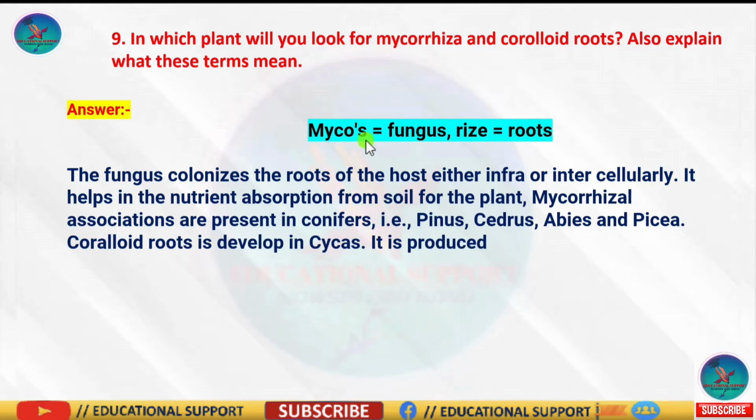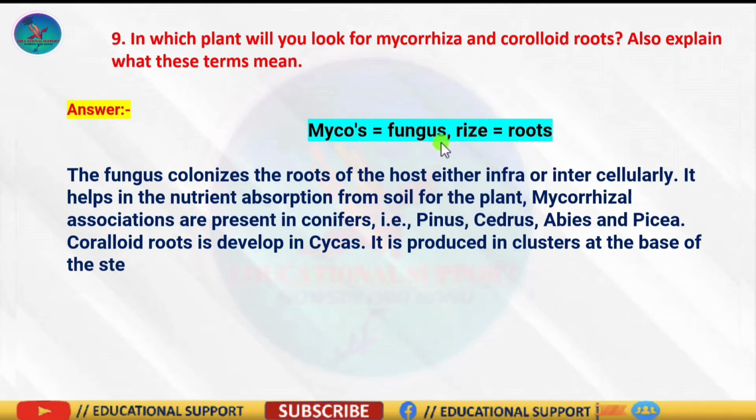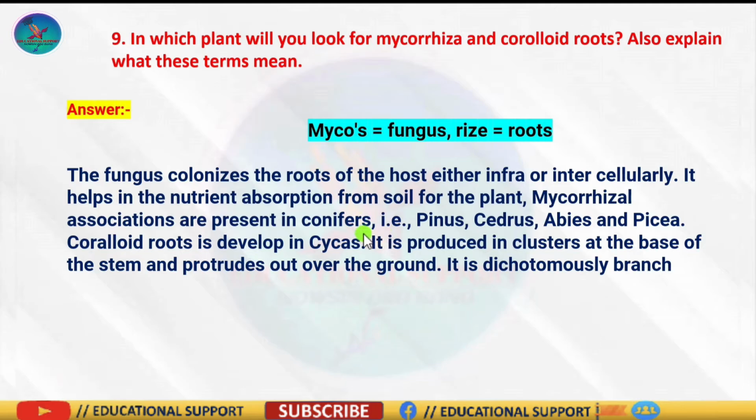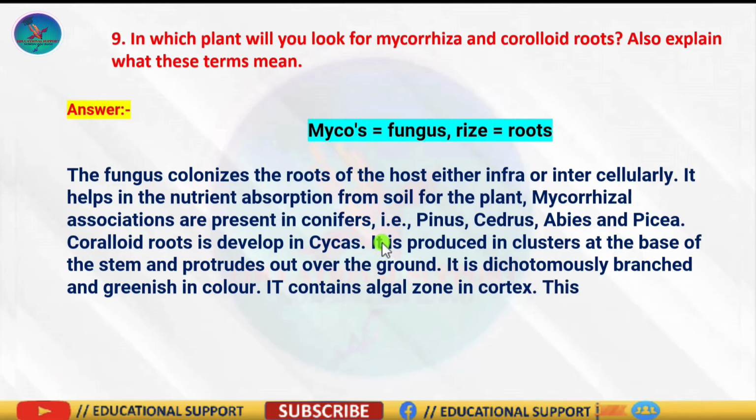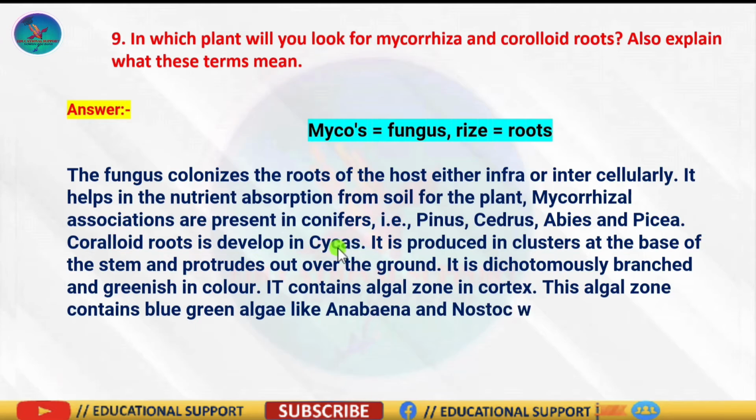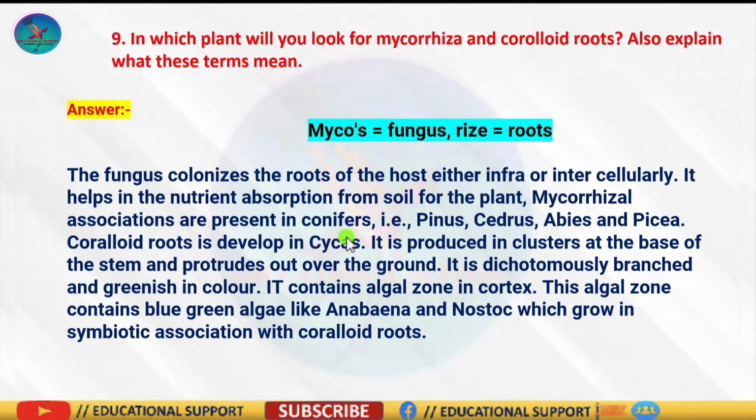So mycos means fungus and rhiza means root. So mycorrhiza, which is basically a fungus root, is a mutually beneficial relationship between a plant root and a fungus. In most cases, the fungus grows within the roots of the plants and helps the plant to absorb water and nutrients, and in return the plant provides the fungus with food. For example, Pinus. In some cases, the fungus could be harmful to the plants.